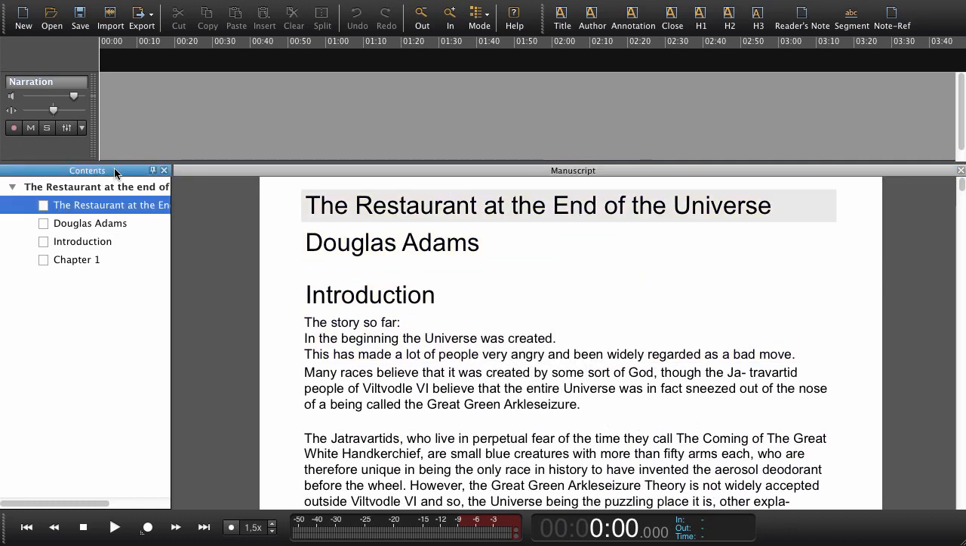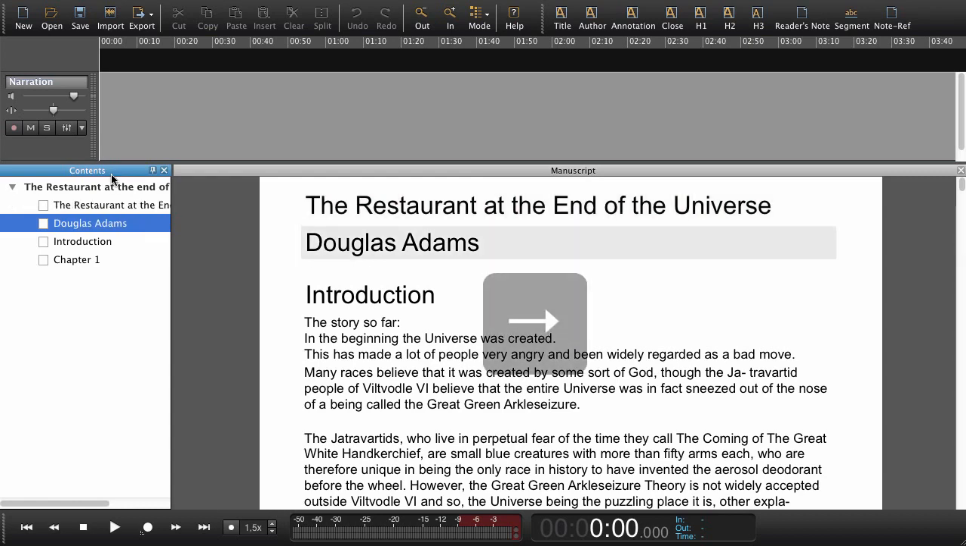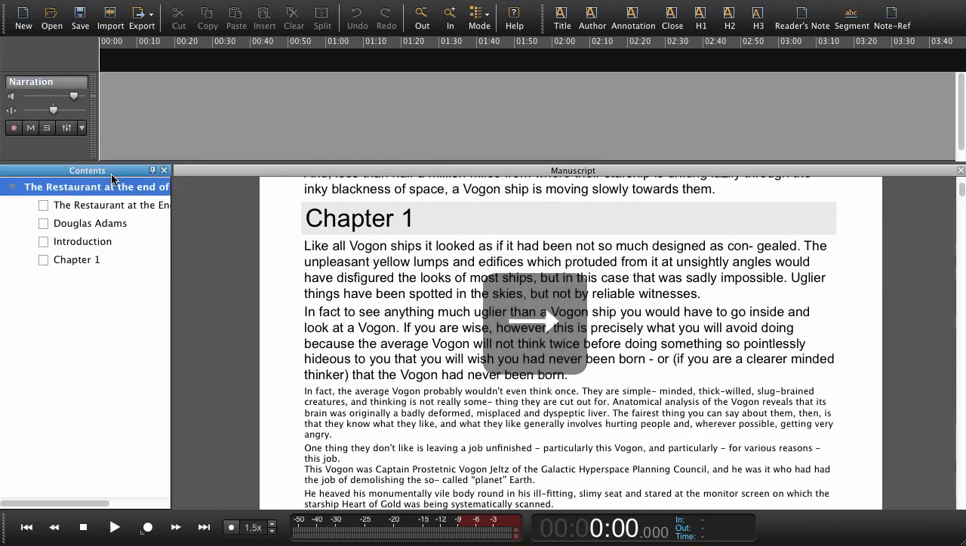Over here to the left, we have the contents. Also here we can navigate.